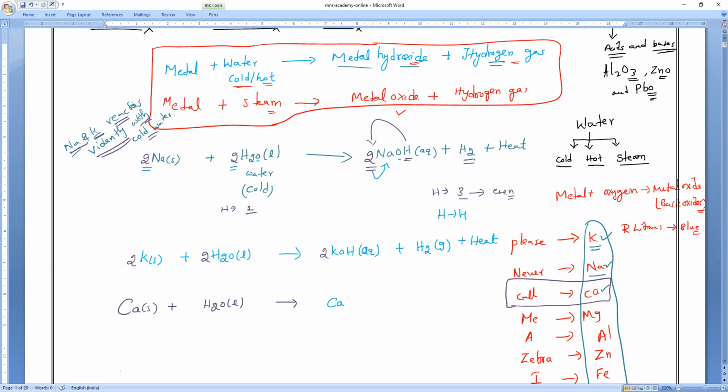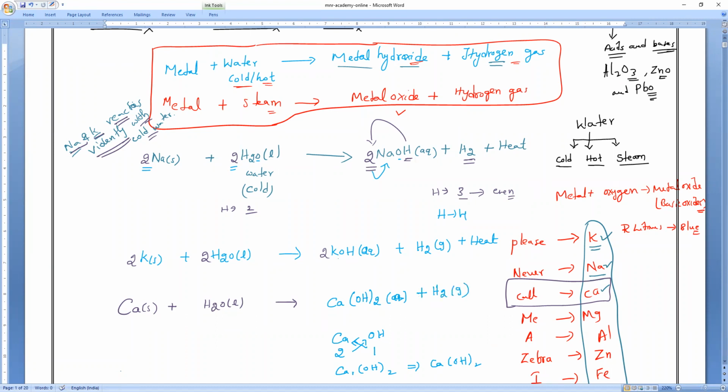So what is the formula of calcium hydroxide? Everybody speak. Ca(OH)2. I know many people till today don't know. Ca has valency 2 and OH has valency 1, so if we make the crisscross, we get Ca1(OH)2, which is equal to Ca(OH)2. Please learn. So Ca(OH)2 plus hydrogen gas.